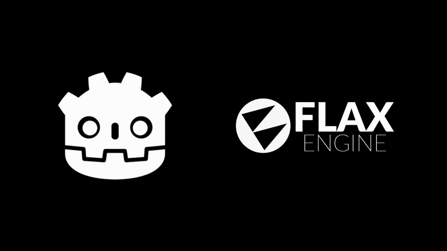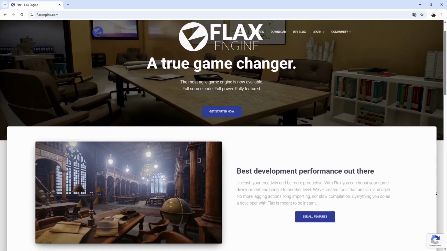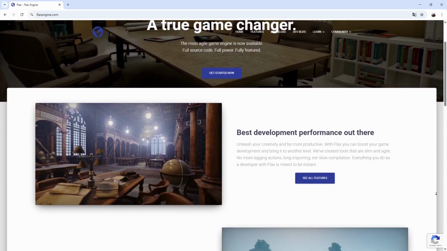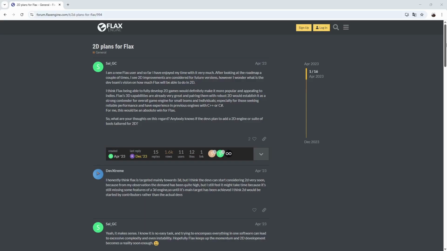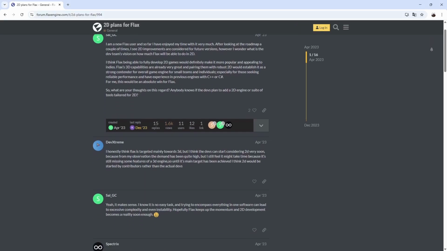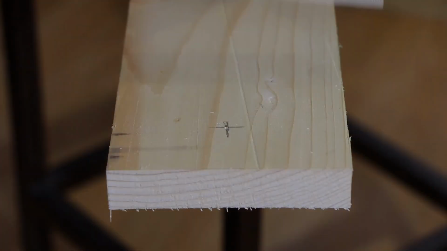Finally, I had to decide between Flax and Godot. And in the deepest part of my heart, I really wanted to use Flax, because the main developer comes from the same country as me and apes together strong. But unfortunately, there is not a lot of support for 2D games in Flax, so I finished with Godot. So, the engine chosen, now let's get to work.